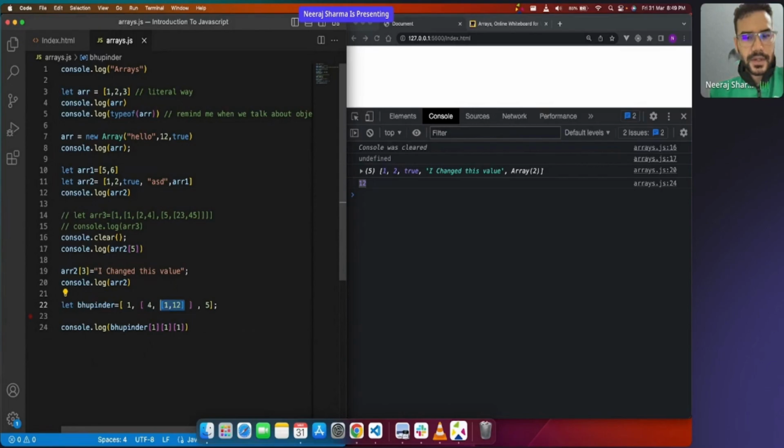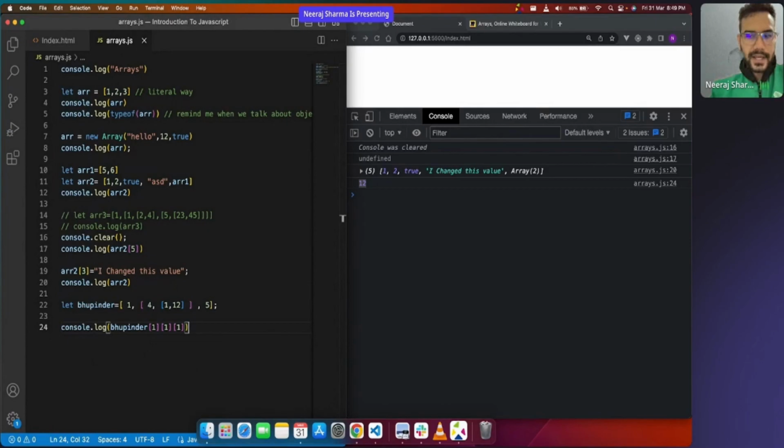Okay, what is the index of 51? How will we find it? So Piyush, there are ways that you can find it. For that there are some inbuilt functions in the array, which we will talk about. And then we also have something called a loop. When we talk about loops, at that time you will get some logic about it. There are inbuilt functions which I'll be talking about in some time. There you will understand some more things. Cool.